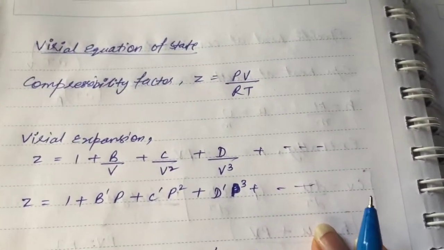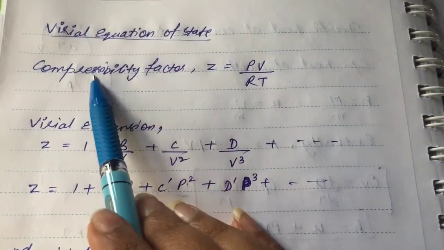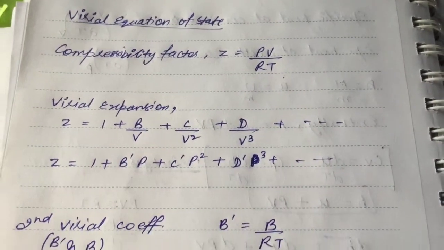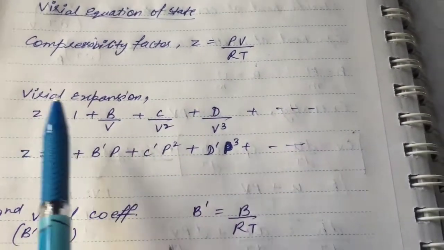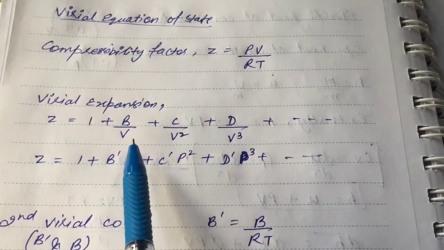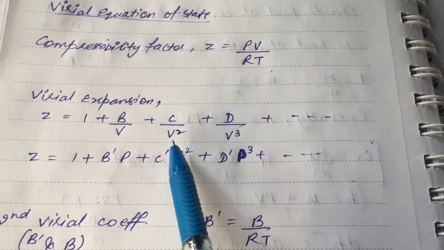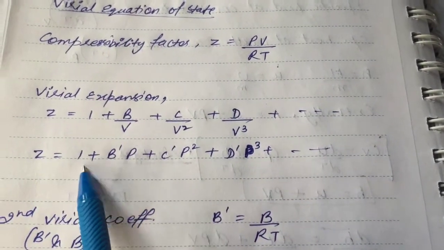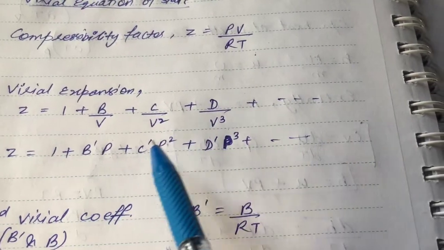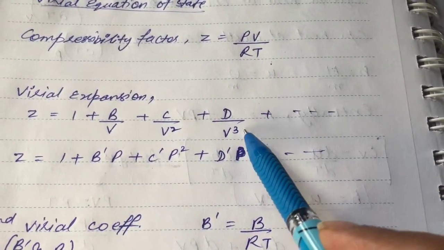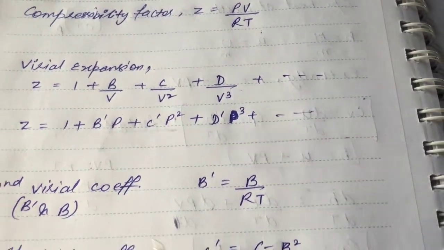Next we have the virial equation of state. Compressibility factor Z is equal to PV by RT, and the virial expansion is Z is equal to 1 plus B by V plus C by V square plus D by V cube, and Z is also equal to 1 plus B dash P plus C dash P square plus D dash P cube, and in these equations V is our volume, P is our pressure.